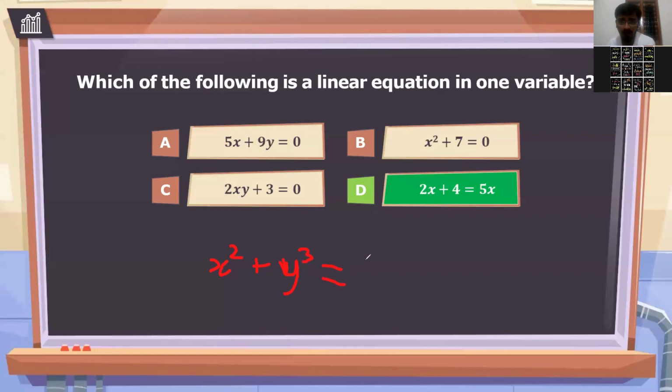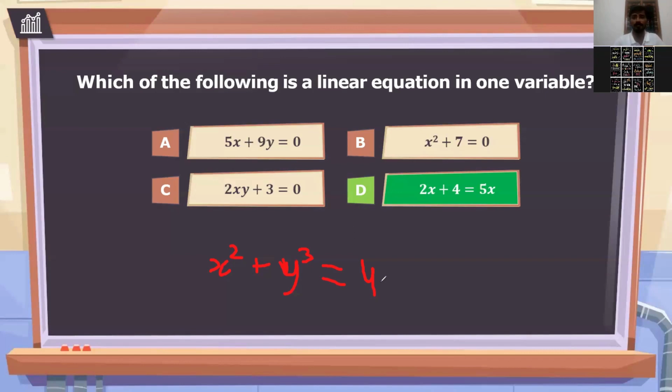Can you tell me how many variables are there in this equation? 2 variables. And what kind of equation is this? Is it a linear equation, a quadratic equation or a cubic equation? Quadratic. I am asking about the particular equation, linear or quadratic or cubic.